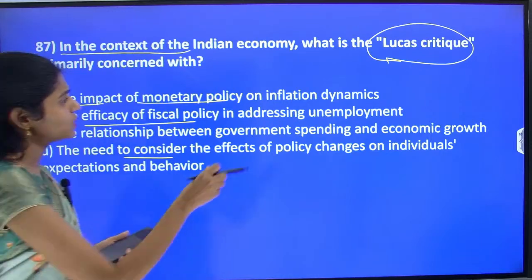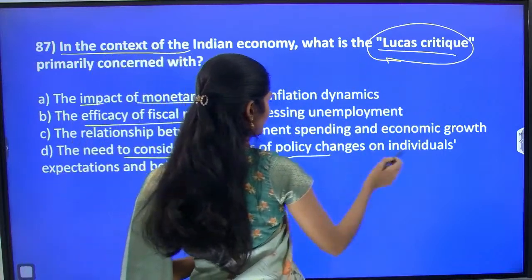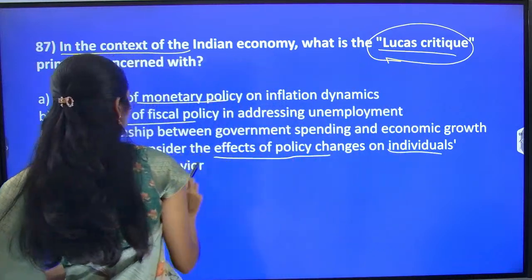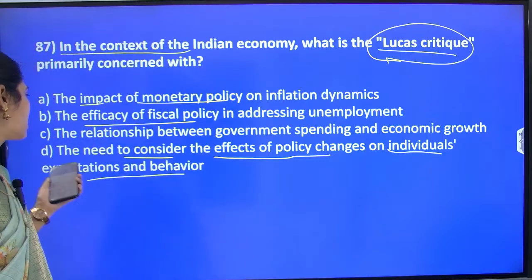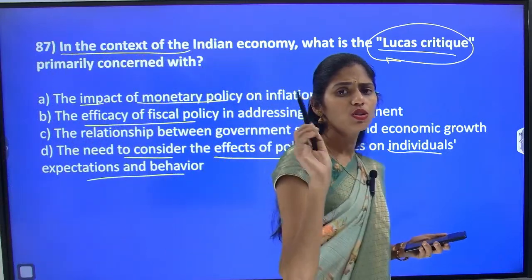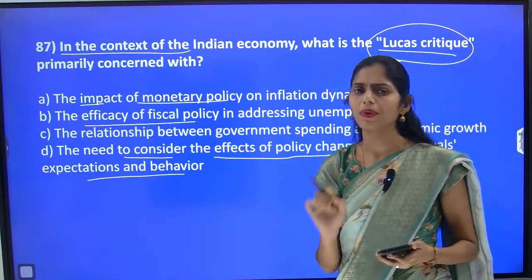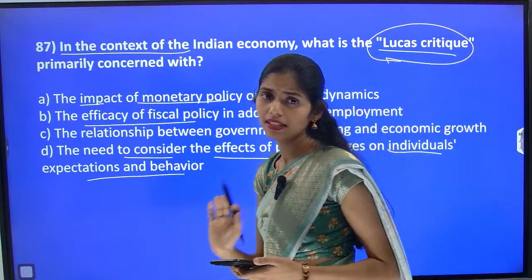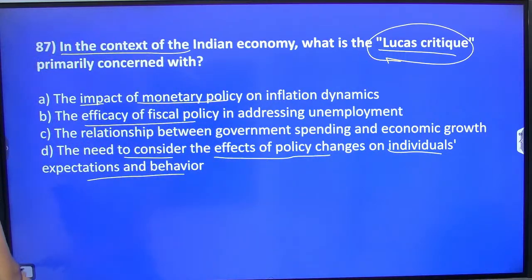So actually this word, Lucas' critique, is related to the effects of policy changes on individual expectations and behavior. Okay, it is regarding policy changes on individuals' expectations and behavior. So option D is the correct option. So if you are not 100% sure regarding this type of question, my sincere suggestion is please leave those questions. Okay. Yes, now let us see the next question.